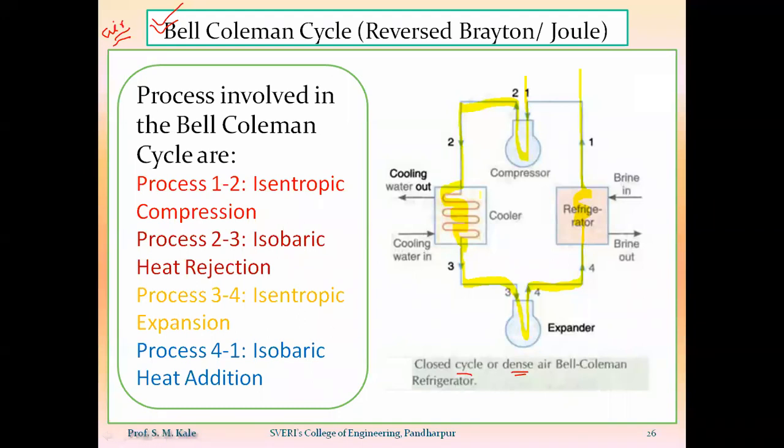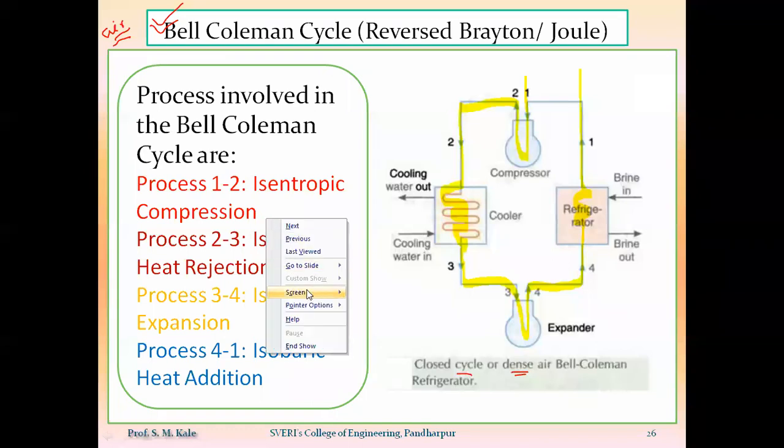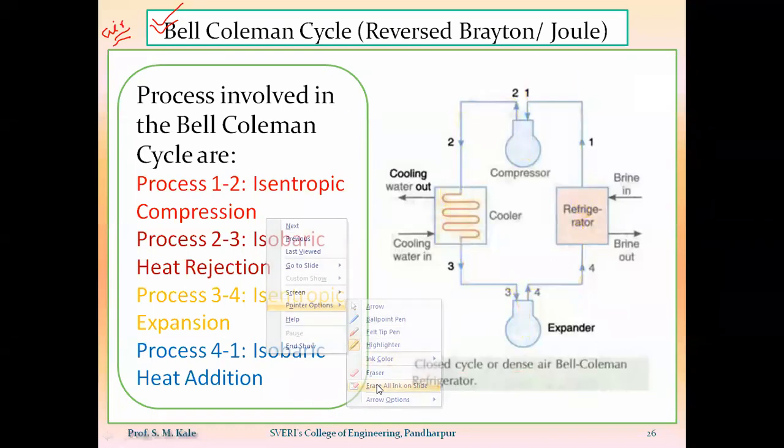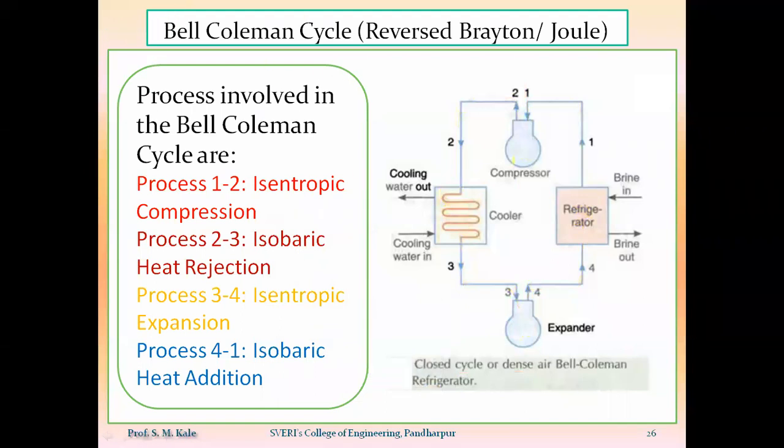Are you getting? So 4 devices will be there inside the Bell-Coleman cycle. First one is the compressor. Inside the compressor, process 1 to 2, isentropic compression will take place. Second one is the cooler. Inside the cooler, process 2 to 3, isobaric heat rejection will take place. Third one is the expander. Inside the expander, isentropic expansion will take place. And the last device is the refrigerator. Inside the refrigerator, process 4 to 1, isobaric heat addition will take place. Are you getting?